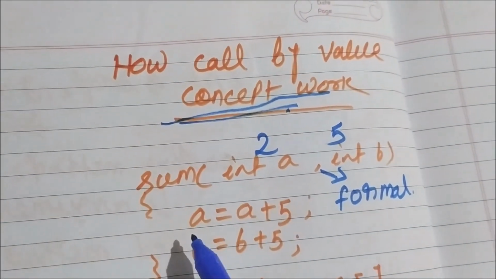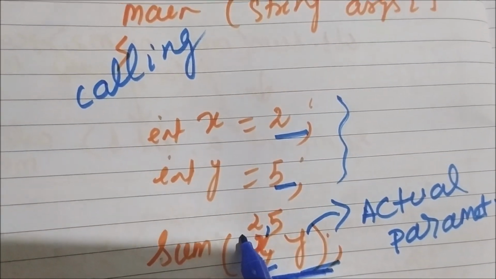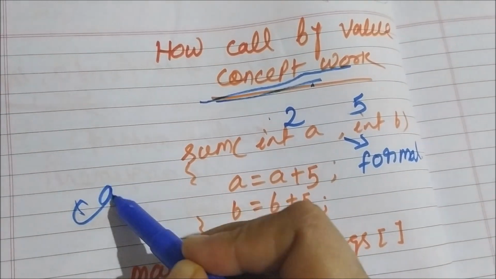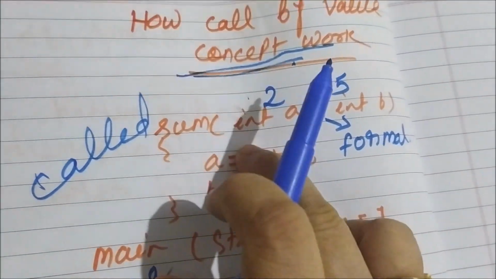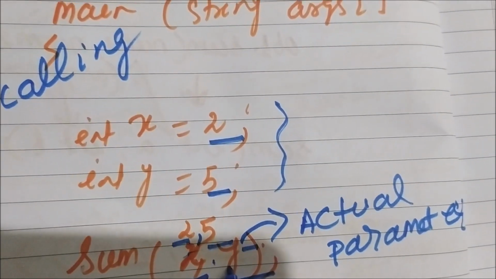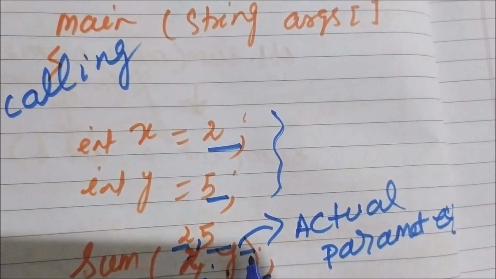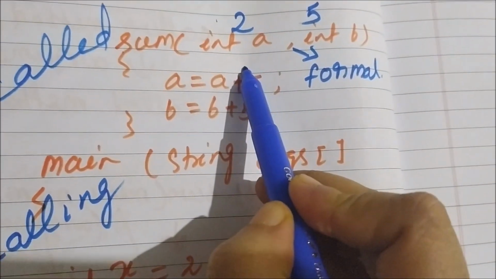Now here what happened? This is called by value. It means the value is passed from the calling method to the called method. What has to be passed? The value has to be passed. What type of value? It is a primitive type of value, that is the integer value. The primitive type of value is passed here.